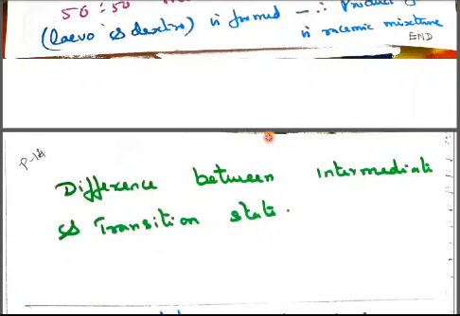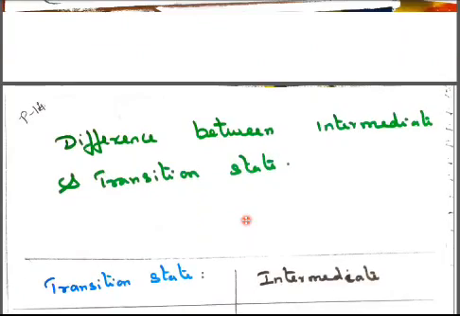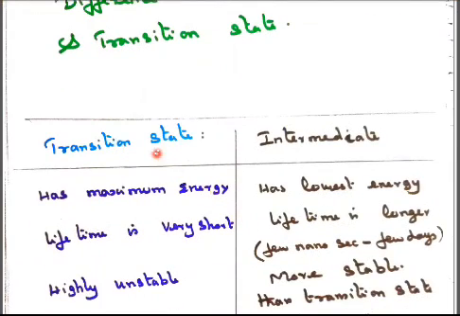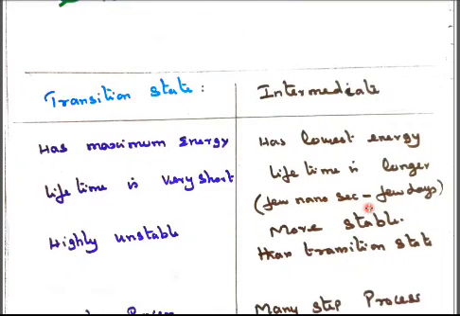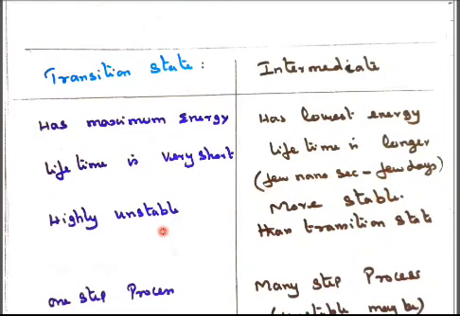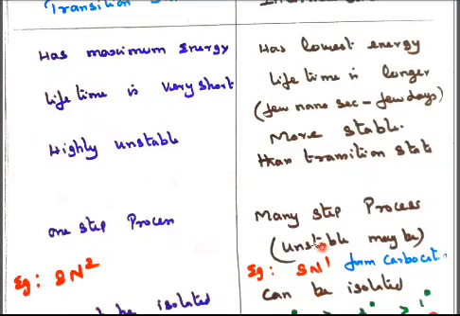Coming to the difference between intermediate and transition state. The transition state is at maximum energy, and the intermediate state is at lowest energy. The lifetime is very short in the transition state. In the intermediate it is a very long time, from a few nanoseconds to a few days. The transition state is highly unstable, but an intermediate is more stable than the transition state.